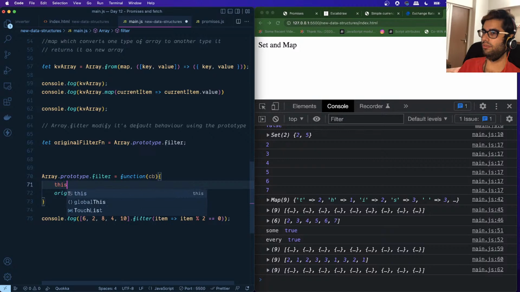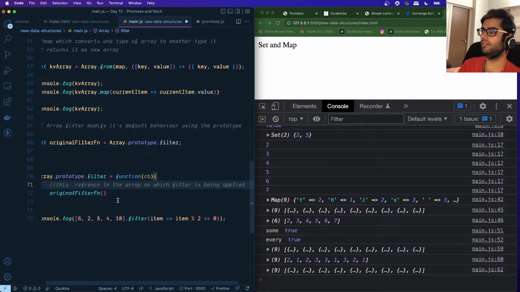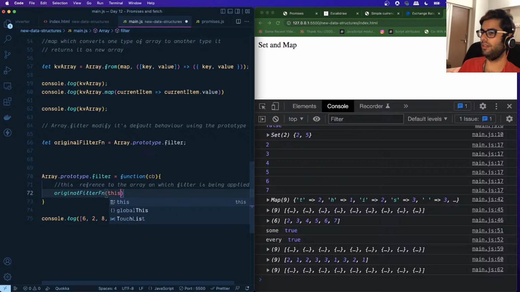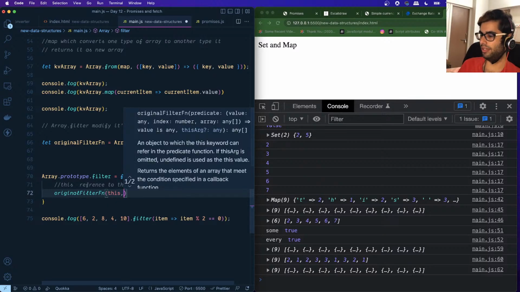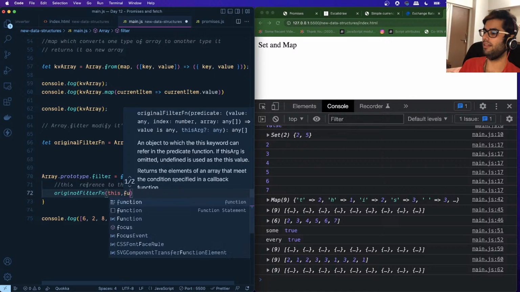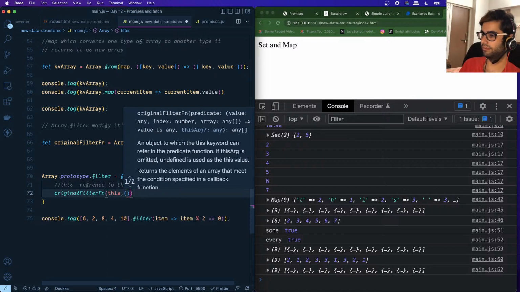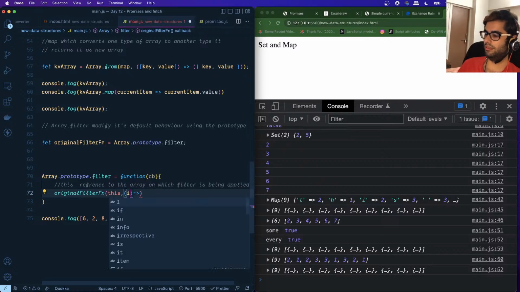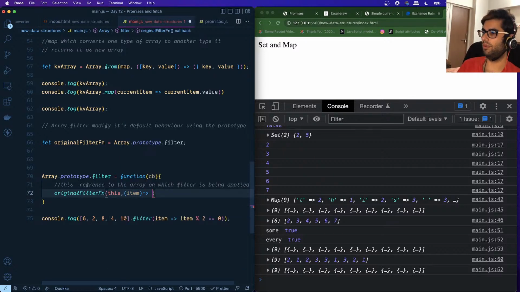Okay, so this is basically a reference to the array on which filter is being applied, right? So we pass this over here. Then what we want to do is this accepts a callback, right? So we define our own callback. This callback receives an individual item, and what we want to do is log this item to the console. So we are doing that.